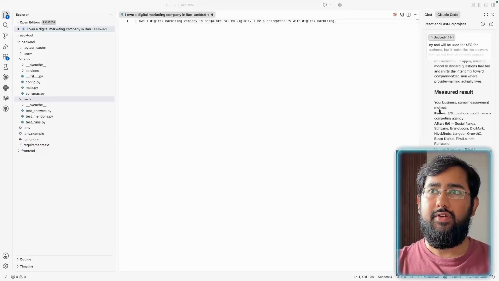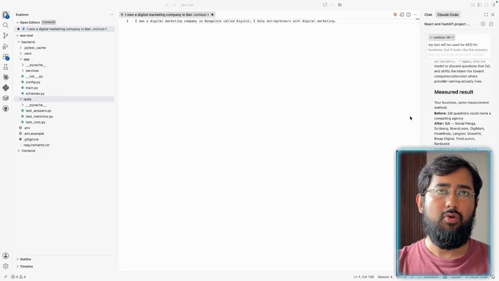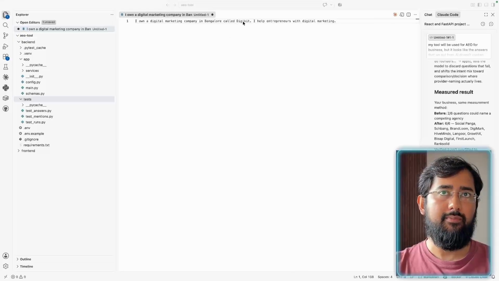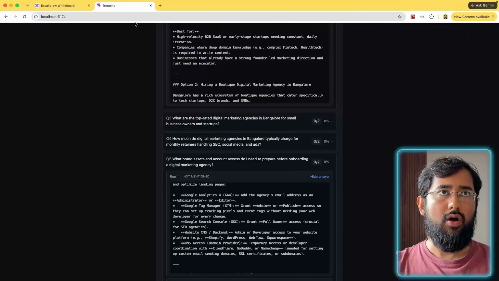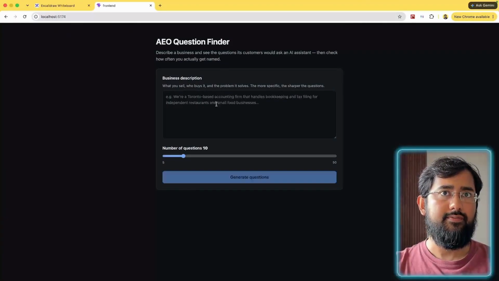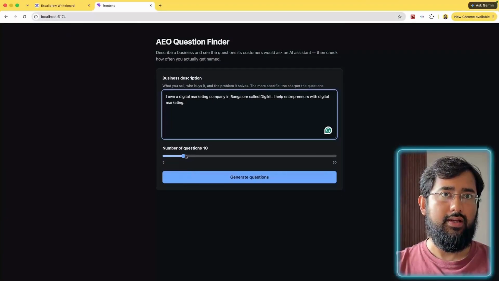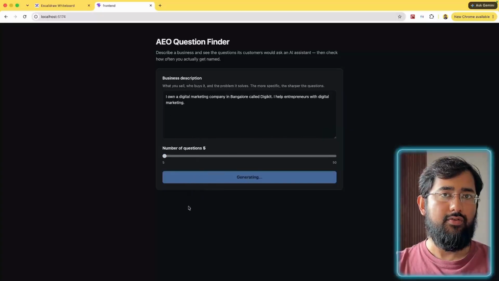Okay, so the AI is done running, and it has basically updated some code and the prompt. So let's retry our query, but this time I'll put in a real business that exists in Bangalore. So I'll just copy this prompt and go to our UI. So let's refresh this page, paste in the query, go with 5 questions, and hit this button. And now we'll get a list of 5 questions.